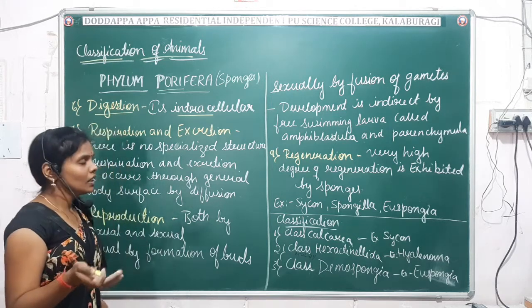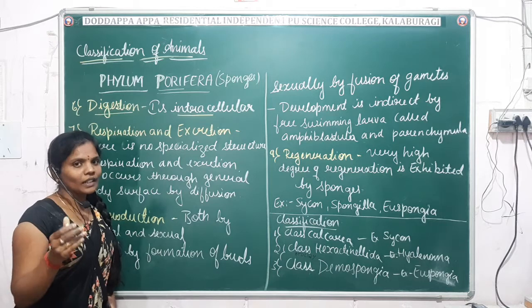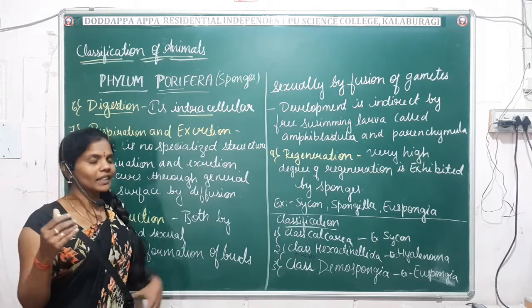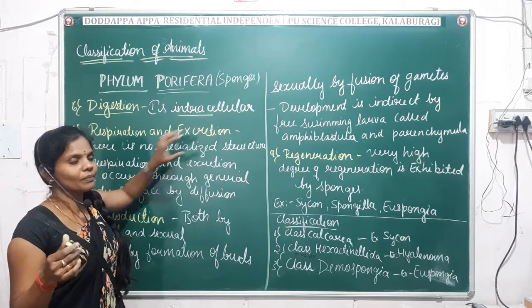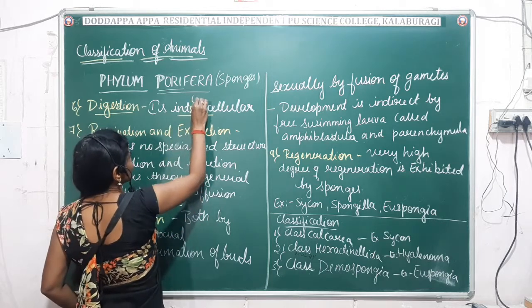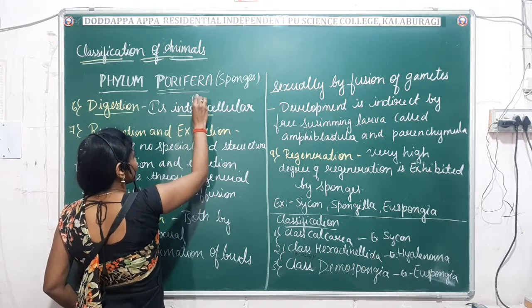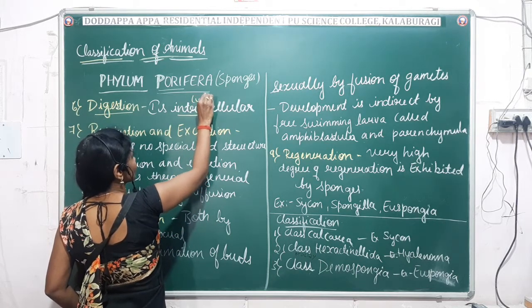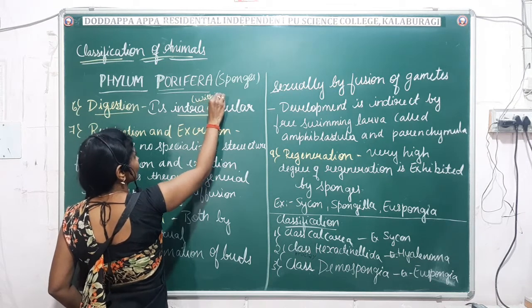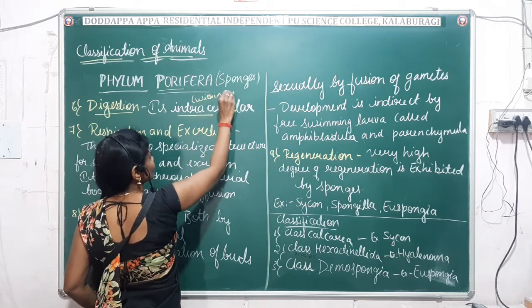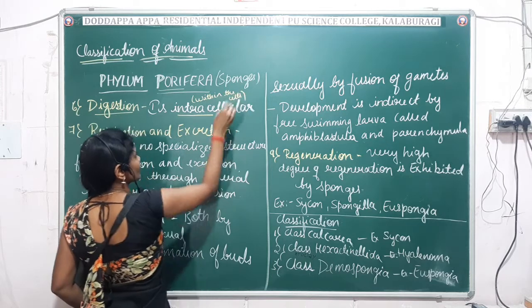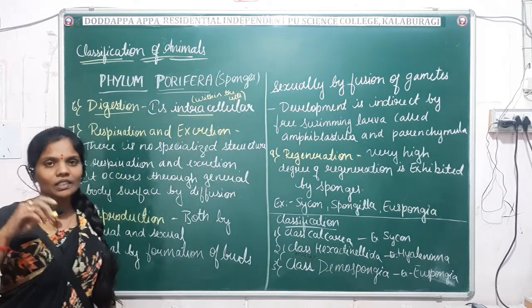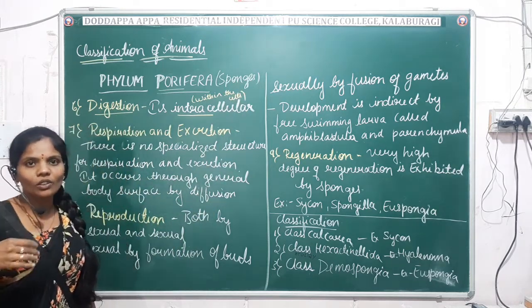Intracellular and extracellular level, that is, digestion will take place within the cells. Intra means digestion will take place within the cells. The digestion which takes place within the cells is known as intracellular digestion.